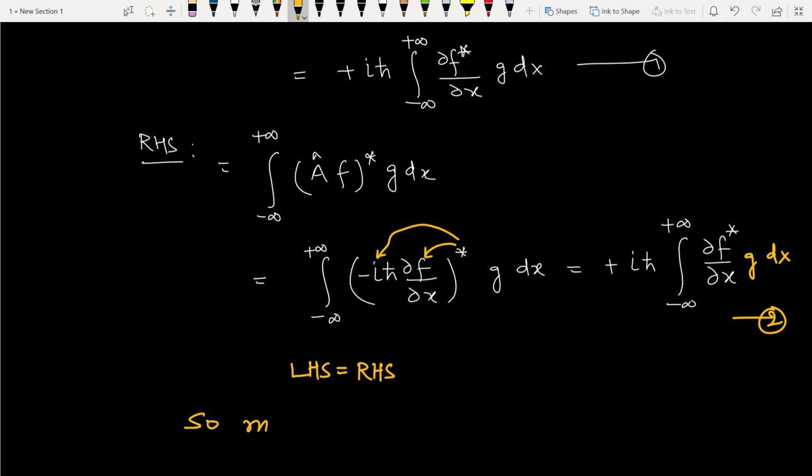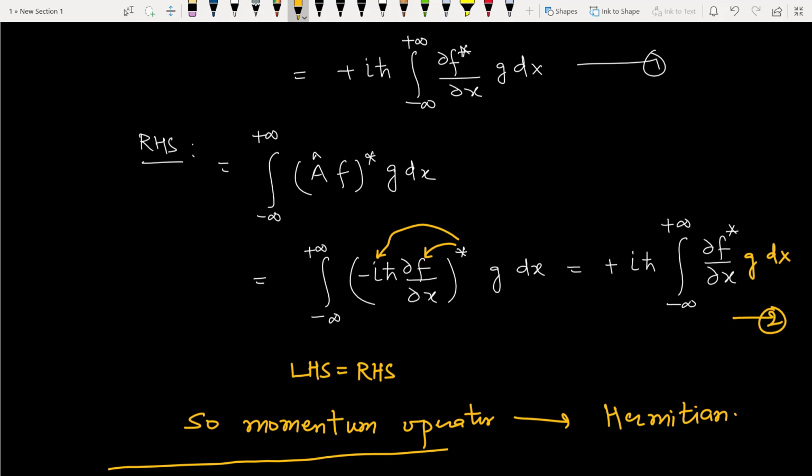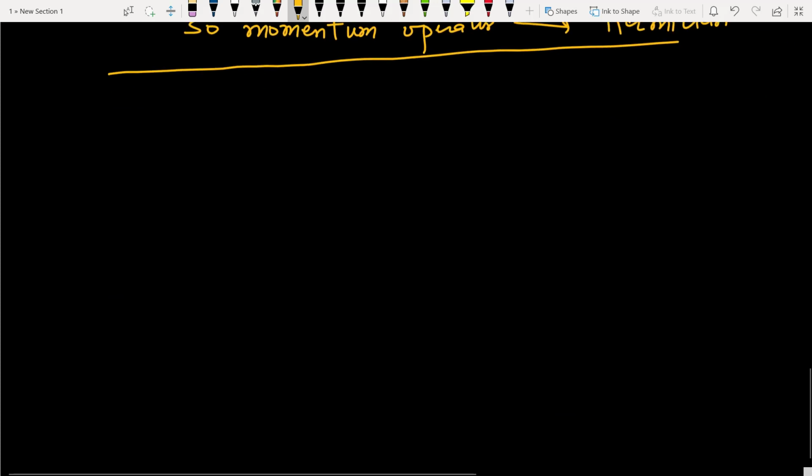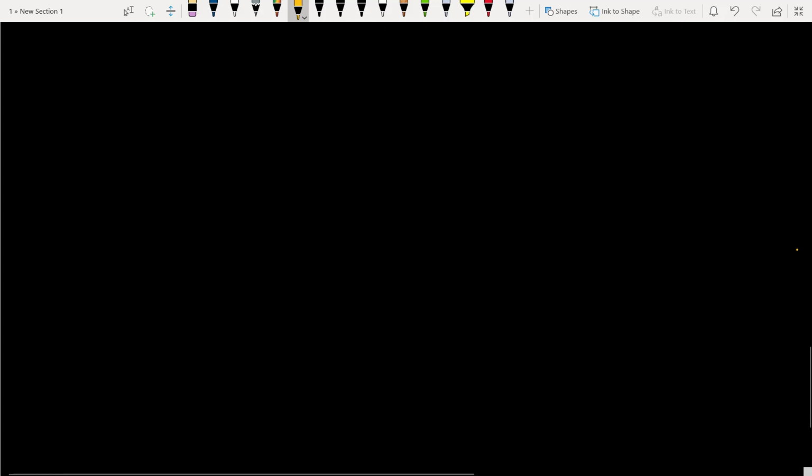So momentum operator is Hermitian, as it satisfied the condition for Hermitian property. So momentum operator is said to be a Hermitian operator.